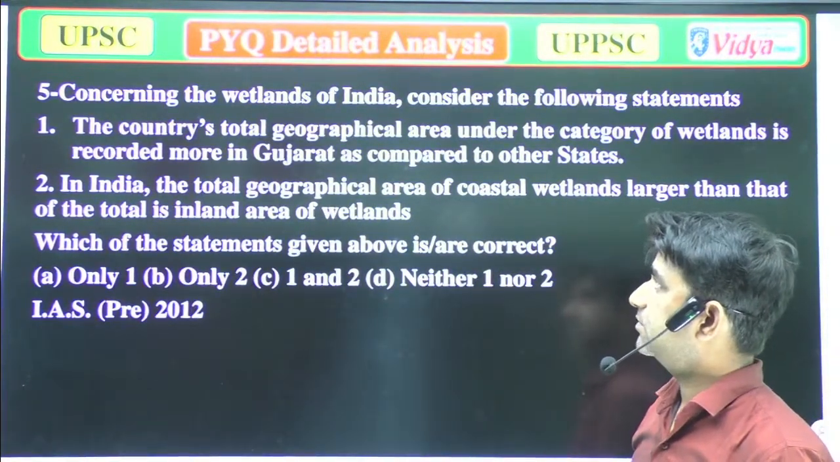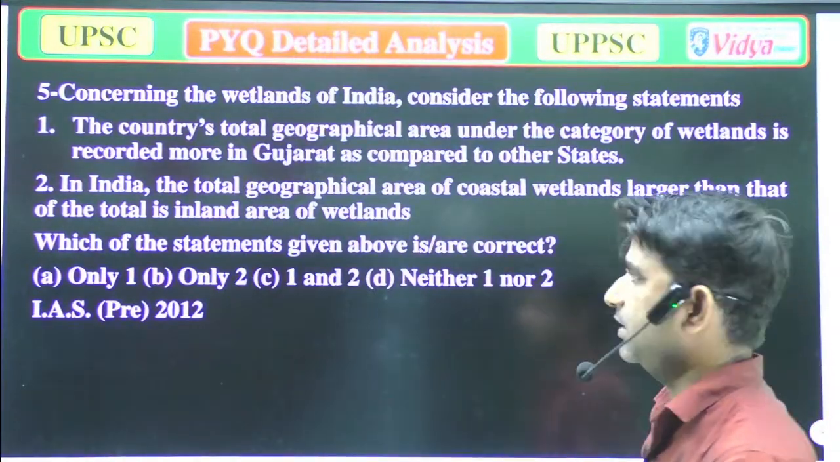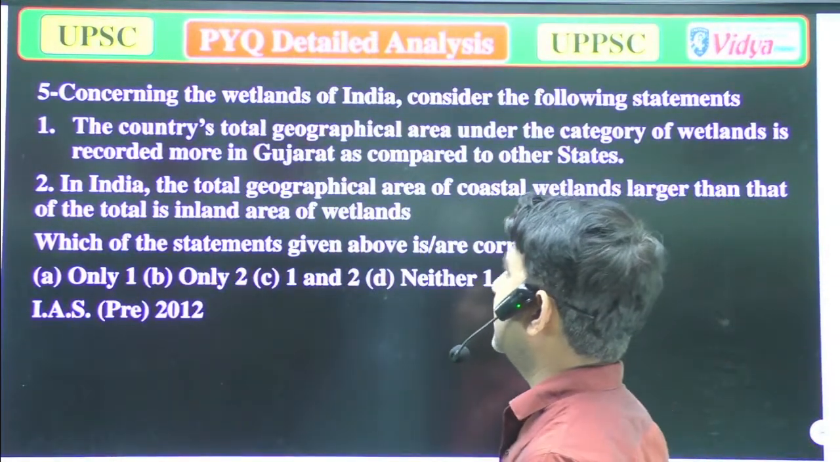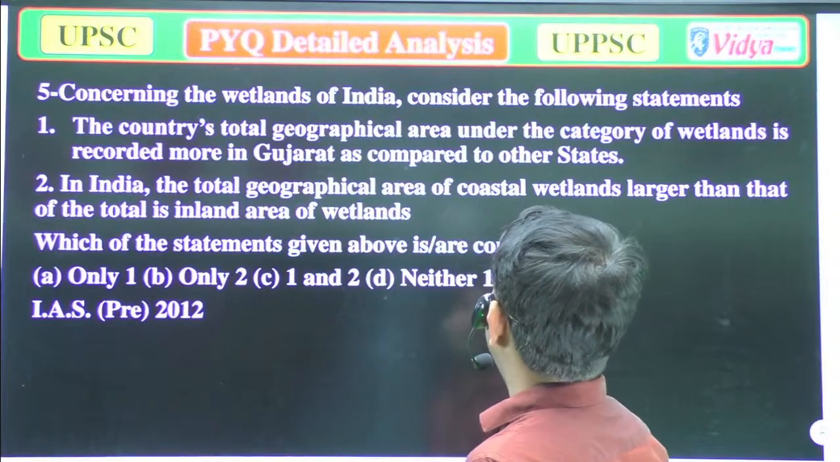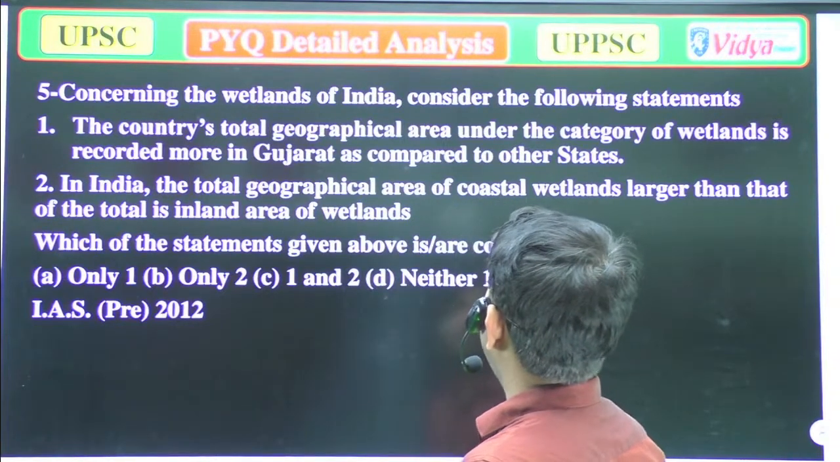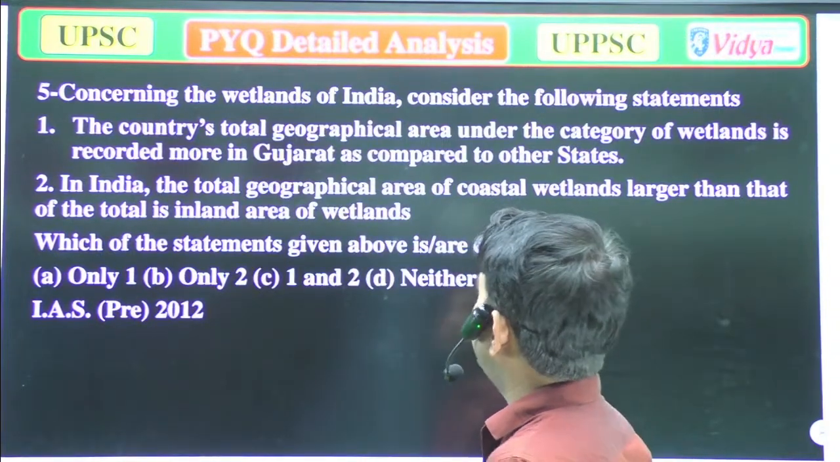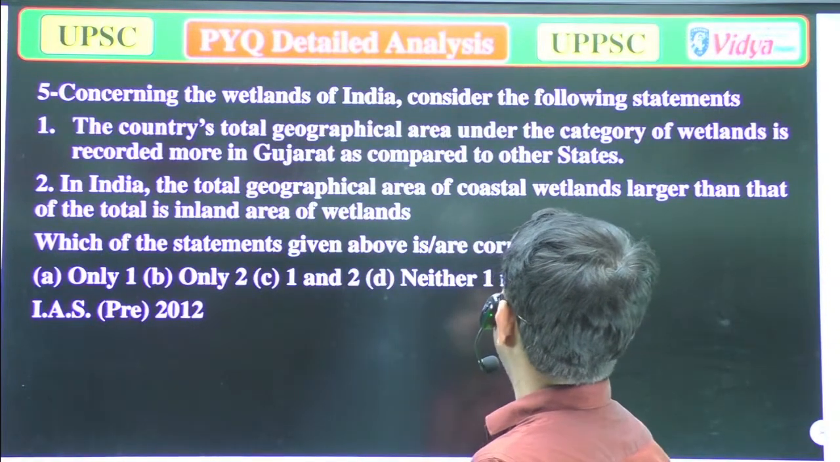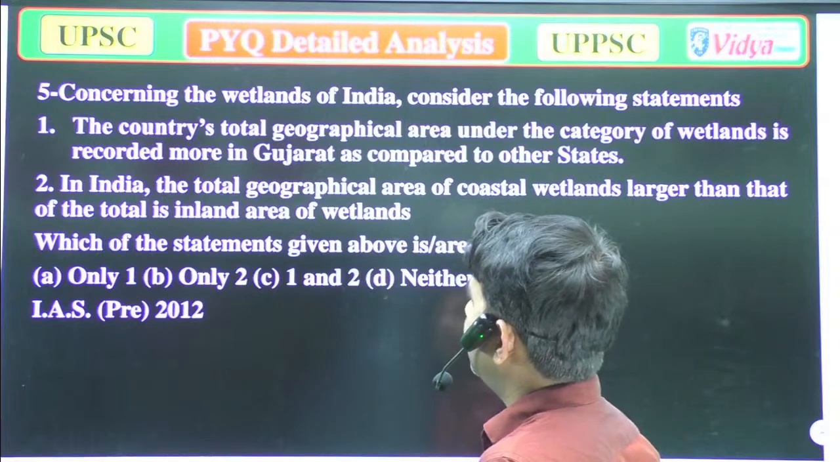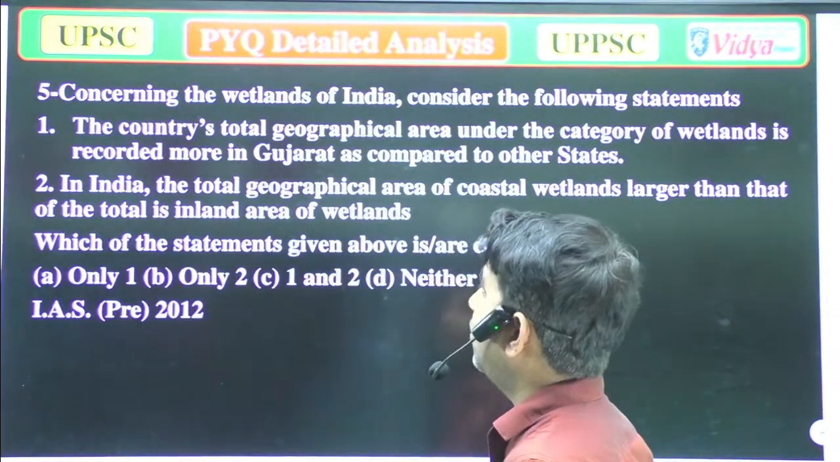Concerning the wetlands of India, consider the following statements. The country's total geographical area under the category of wetland is recorded more in Gujarat as compared to other states. Yeah, that could be right. Option B, in India, the total geographical area of coastal wetlands is larger than that of the total inland area of wetlands. Is it possible? No. Only statement 1 is correct.